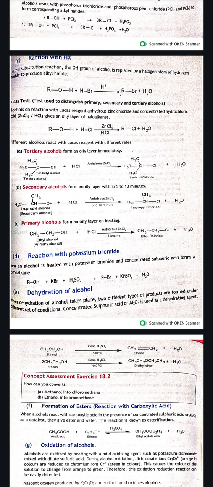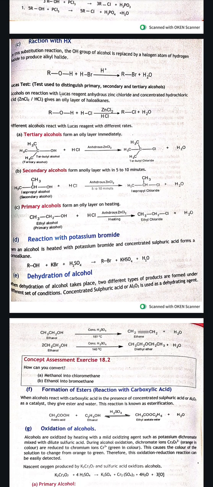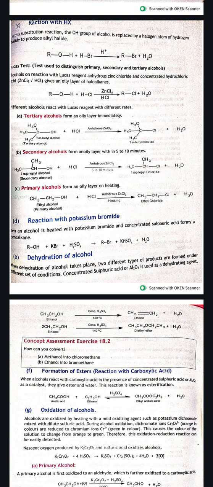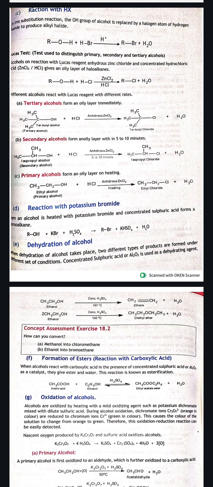Reaction with HX. Alcohols will react with acids to give alkyl halides plus water. So we have here the important test, that is Lucas test, that is used for distinguishing primary, secondary and tertiary alcohols.